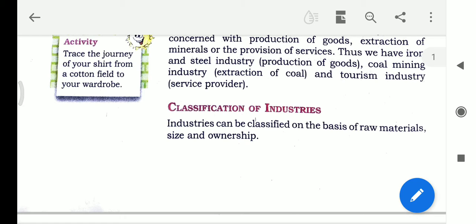Today I am going to discuss the chapter industry. Already we have discussed up to classification of industries. Industries can be classified on the basis of raw materials, size and ownership.